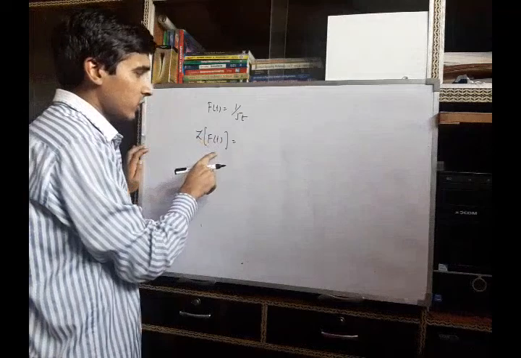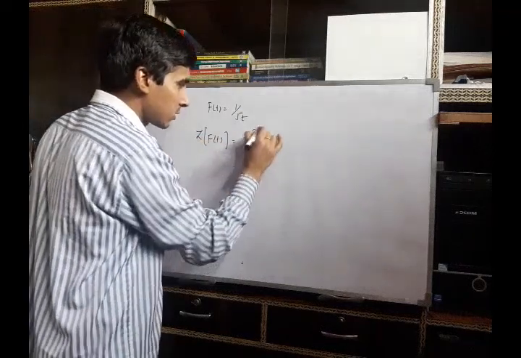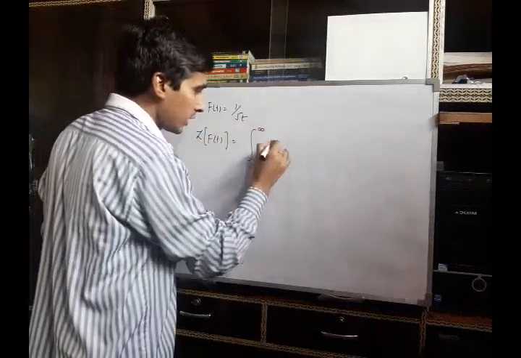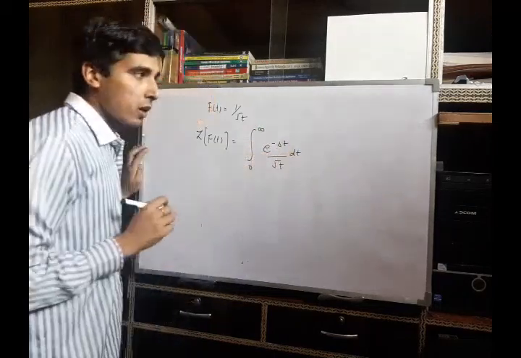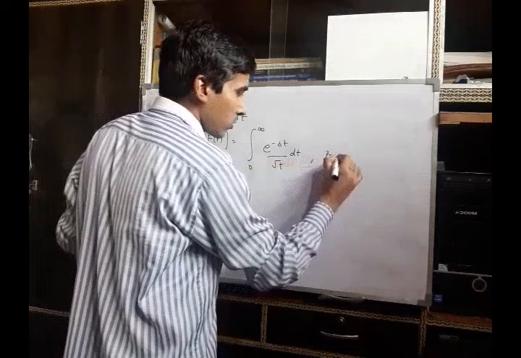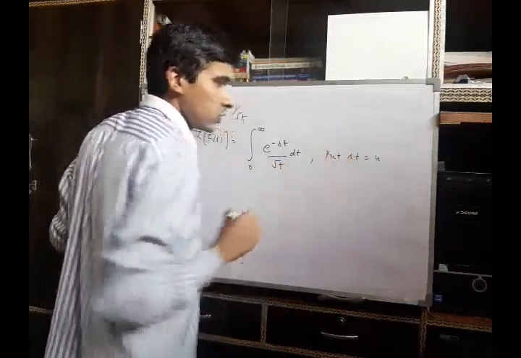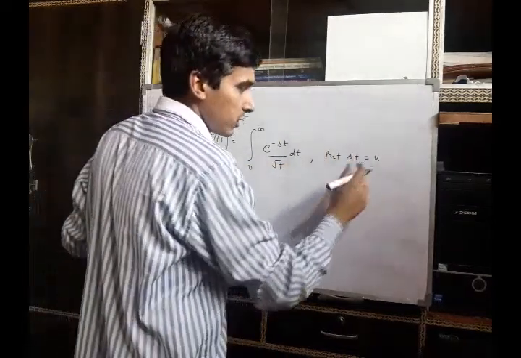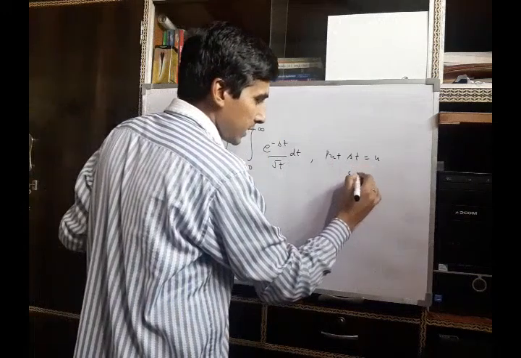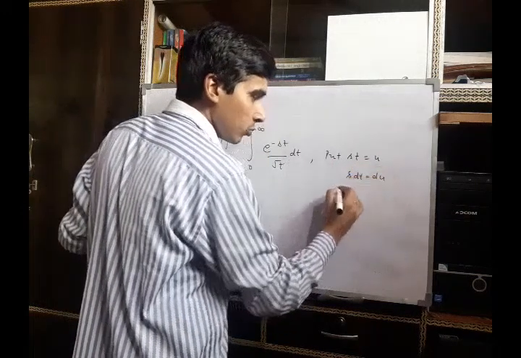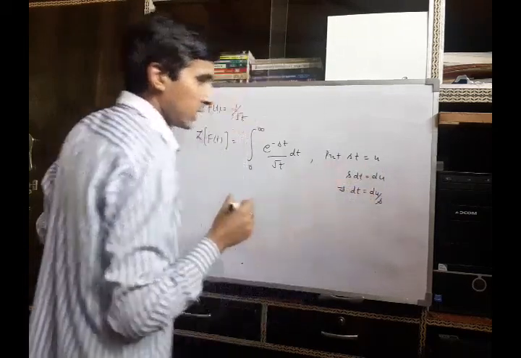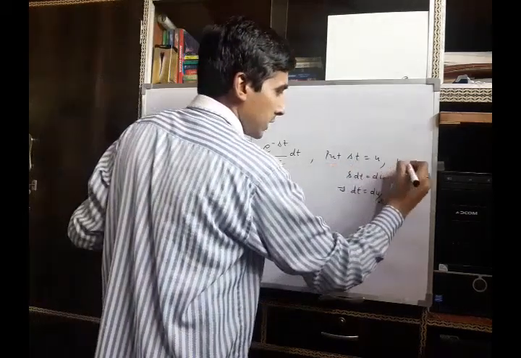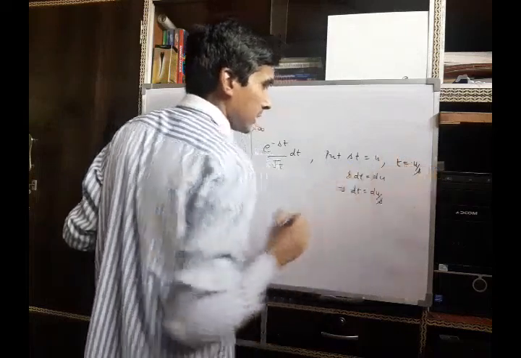By definition it will be integral 0 to infinity e raised to minus st upon root t dt. Now here put st as u. Differentiate both sides with respect to t. It will be s dt equal to du, and that implies dt equal to du by s, and it gives t is equal to u by s.